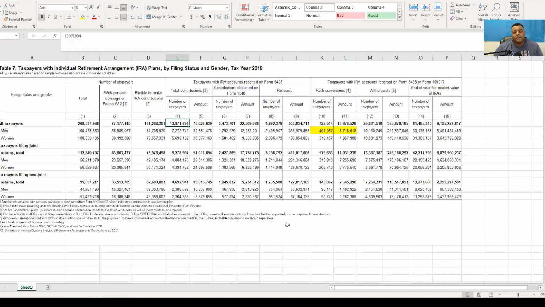That is unfortunately a sad statistic. I wish that number was a lot larger. We have to start thinking about our futures and our retirement. Each year these statistics come out and it's kind of the same story year after year. There's just not a lot of people making contributions to their retirement accounts, and it's something that's available for you. It's there.